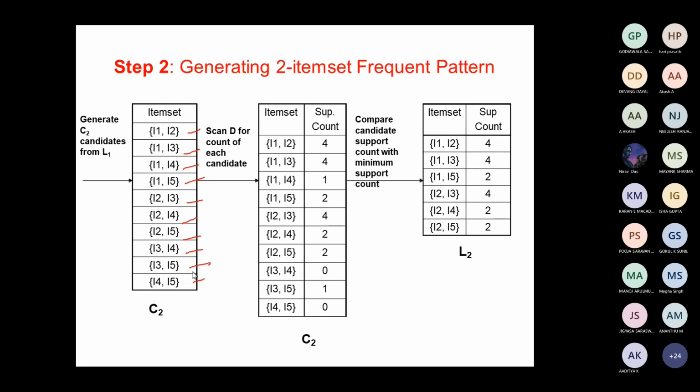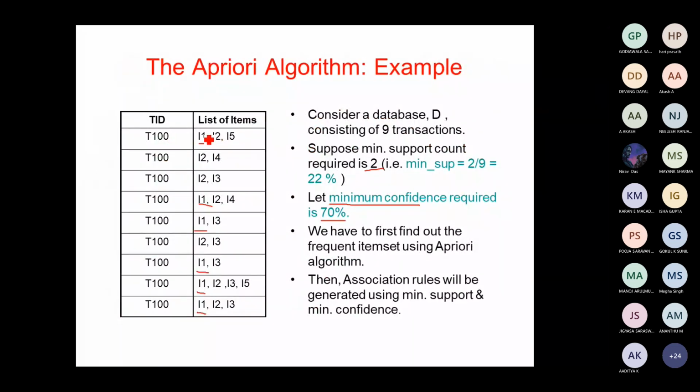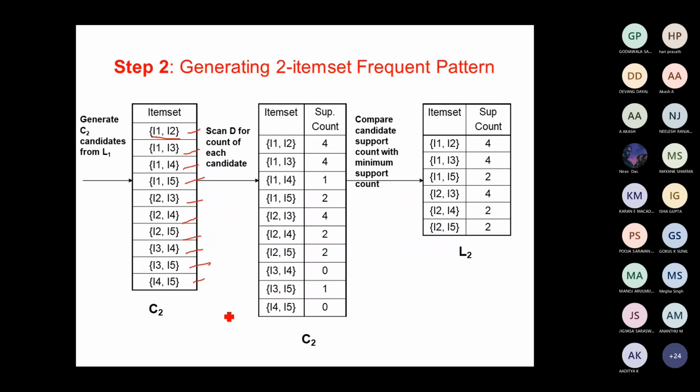Okay. So now if you look over here, you see what are all the transactions which have this combination. I1, I2 together: I1, I2, 1; I1, I2, 2; I1, I2, 3; I1, I2, 4. So I have 4 transactions. You just go back. I have 4 transactions which have the combination of I1, I2.